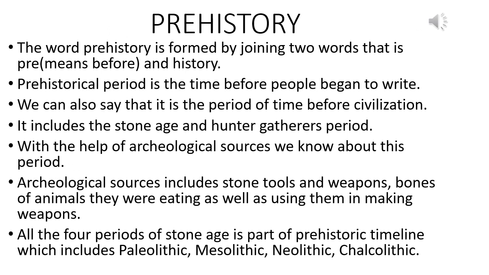Now, the first one is prehistory. So the first point, the word prehistory is formed by joining two words, that is pre, meaning before, and history. So the prehistorical period is the time before people began to write, which means we do not have any written records on the life of prehistoric men. Now the third point, we can also say that it is the period of time before civilization. So here civilization means before the emergence of the world's great civilizations, which include the Harappan civilization, Mesopotamian civilization, etc.